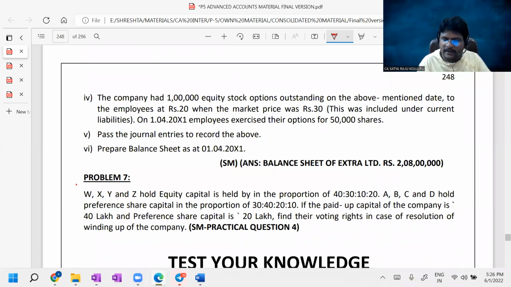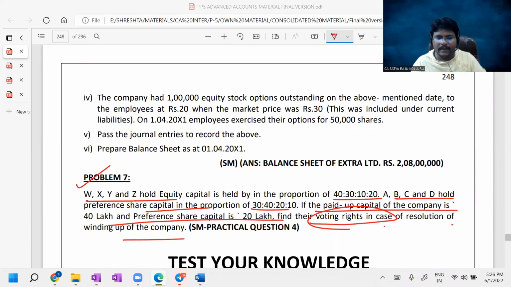W, X, Y, Z are the equity shareholders in that ratio, and A, B, C, D are preference shareholders in that ratio. Then you can find the paid up capital of the company is 40 lakhs and preference share capital is 20 lakhs. Find the voting rights in case of a resolution for the winding up of the company.